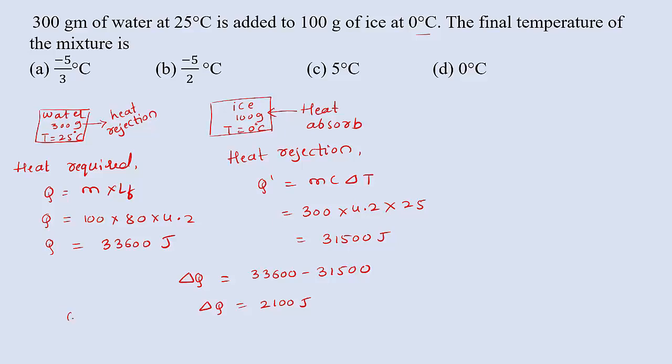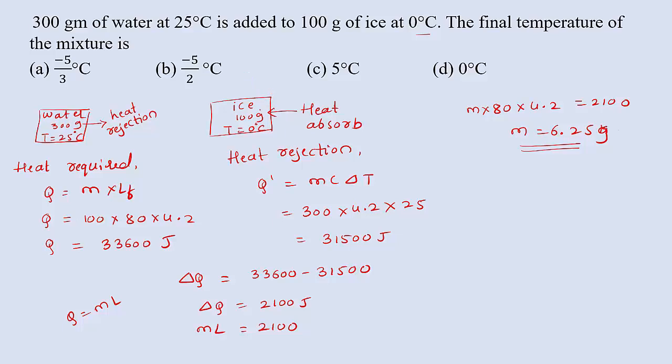But we know that Q equal to mass into latent heat. So in place of delta Q, directly I can write M into L equal to 2,100. Substitute the value of L here: M into 80 into 4.2 is equal to 2,100. So M equals 6.25 gram.